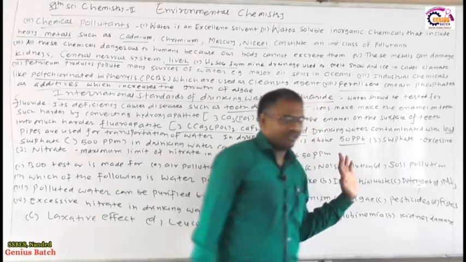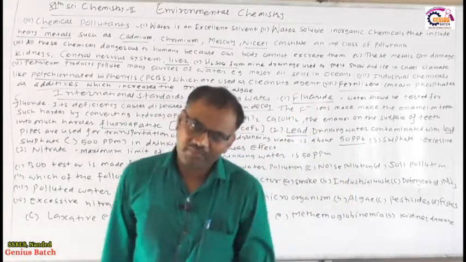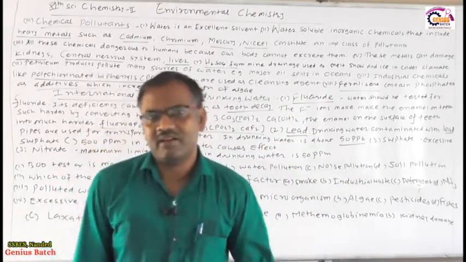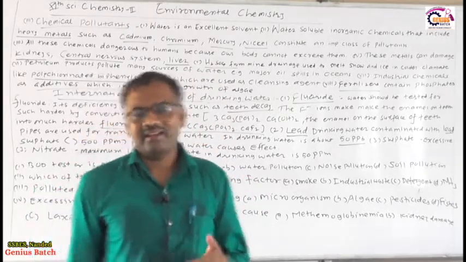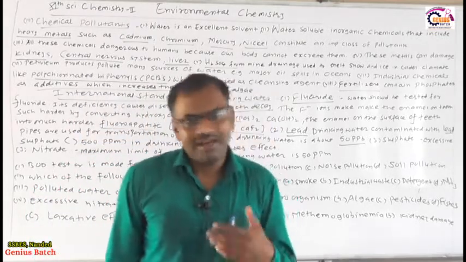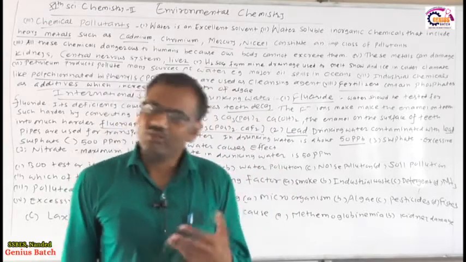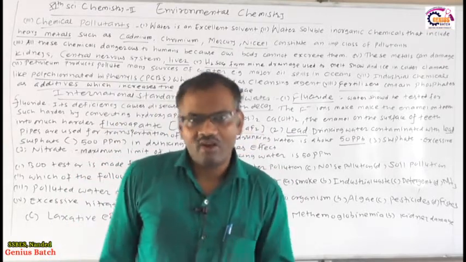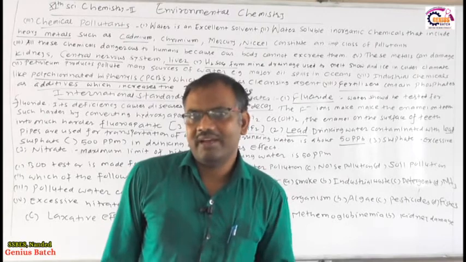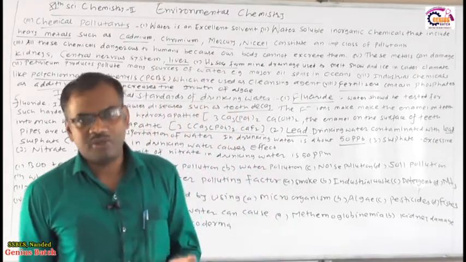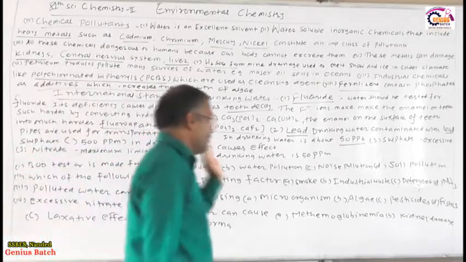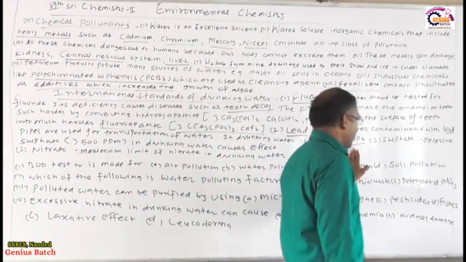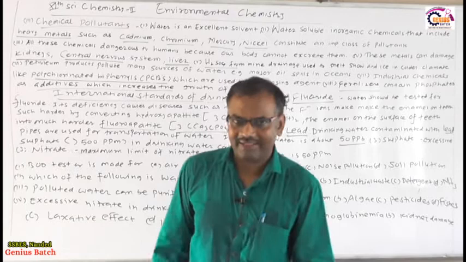If it is more than 50 ppb, then it will damage our body parts, because lead is also a heavy metal and it is dissolved in the water and it is not excreted from the body, so it gets deposited in the liver, kidney or the central nervous system, and that is harmful and dangerous for human beings. So hence lead must be 50 ppb in the water, it should not be more than that, right?